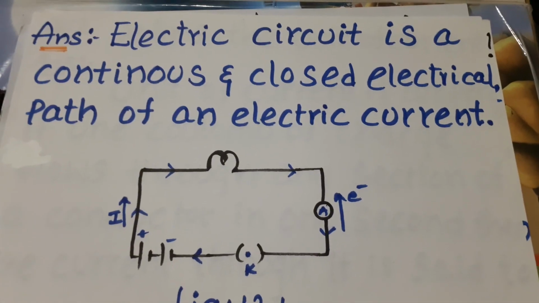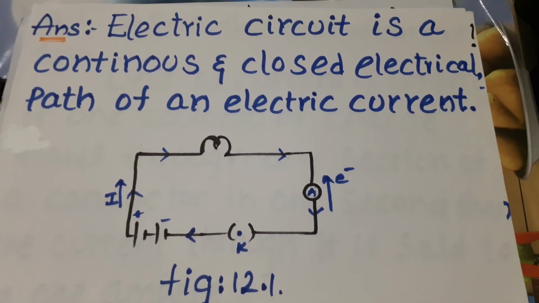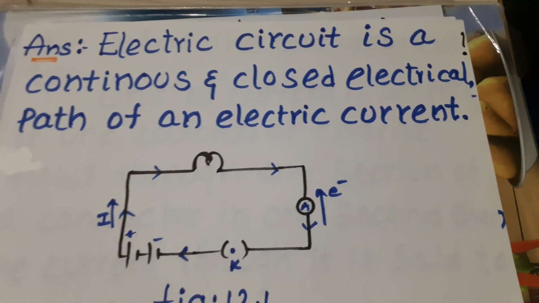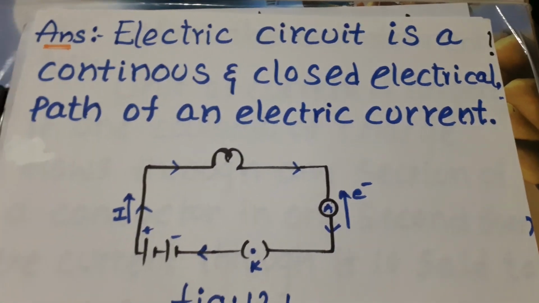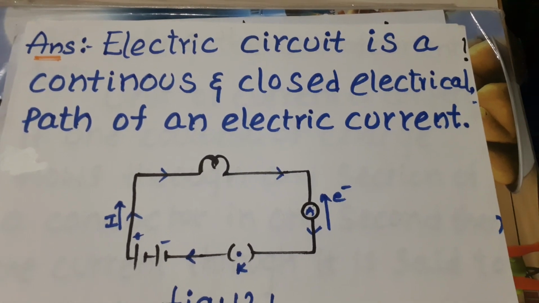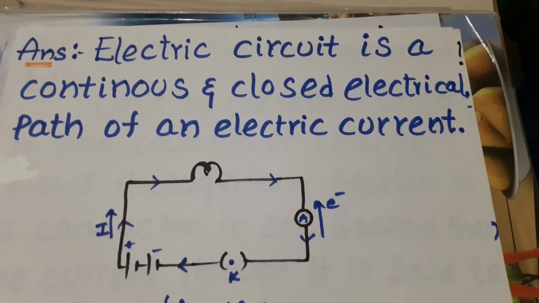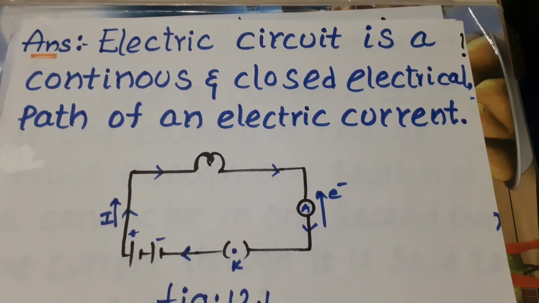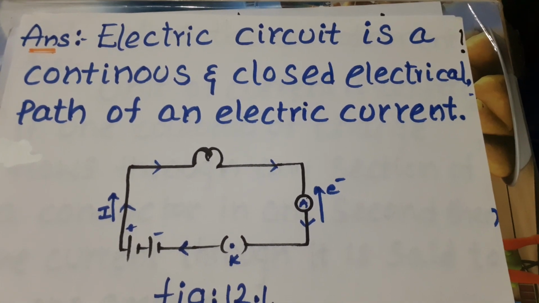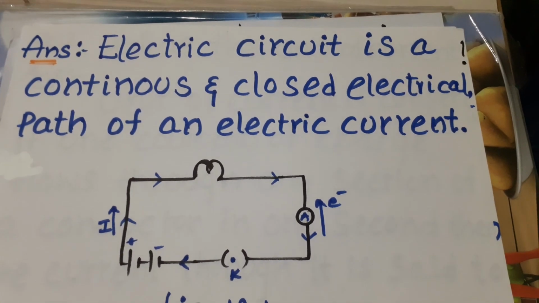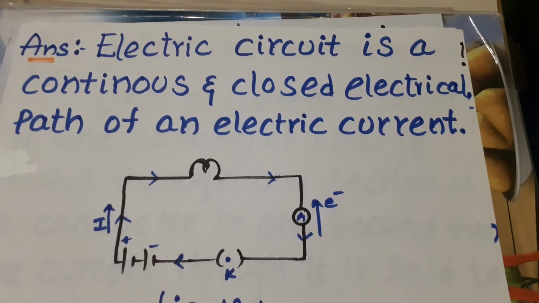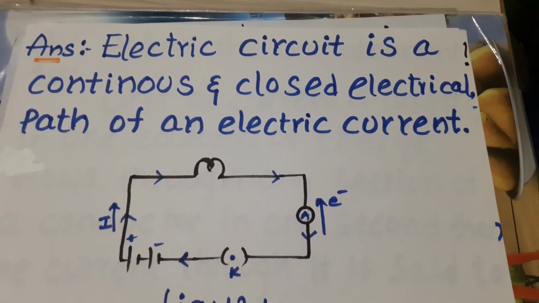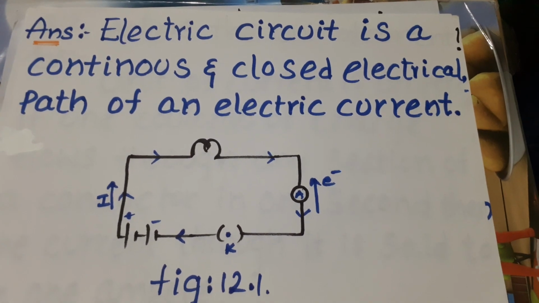So this is a circuit. The circuit is a path for the flow of electrons. An electric circuit is a continuous and closed electrical path. In that closed path, electric current can flow with the help of electric charges.